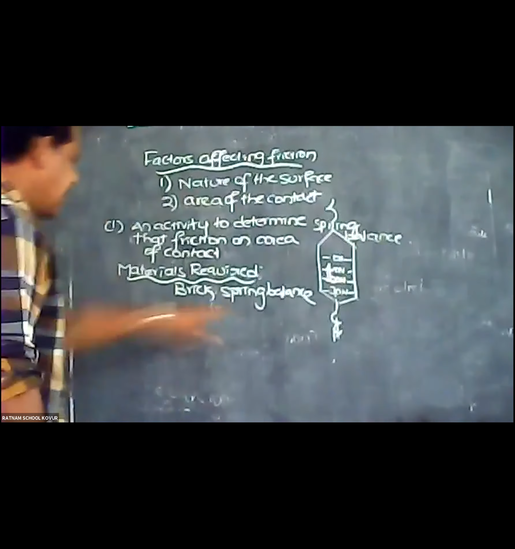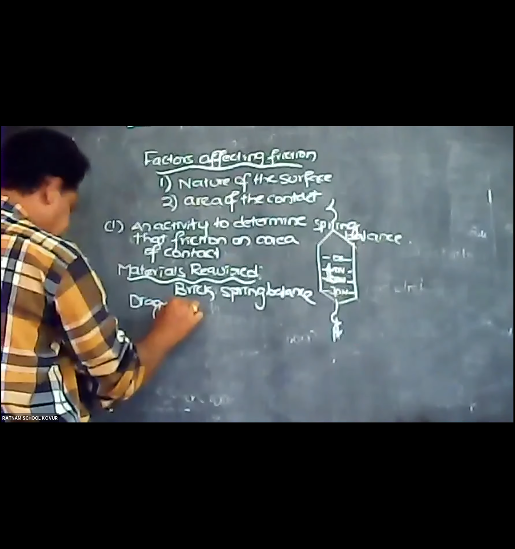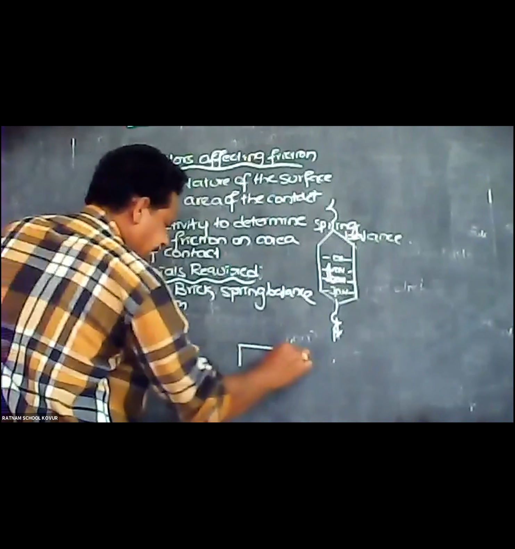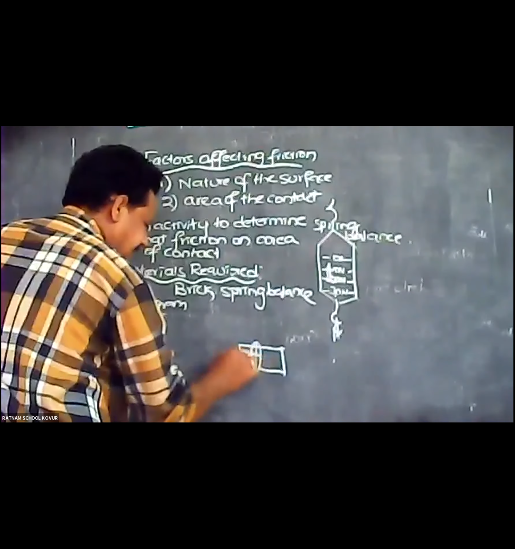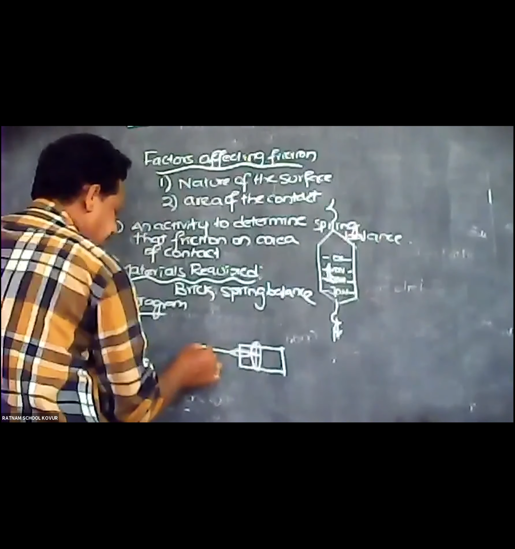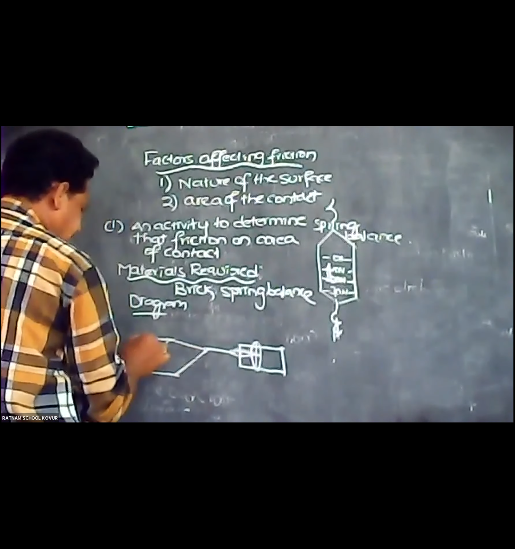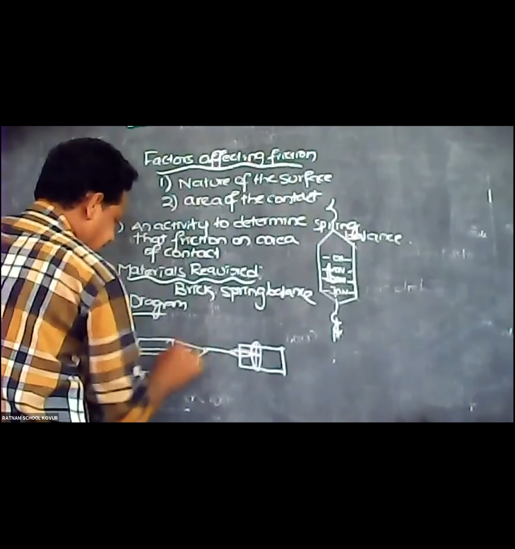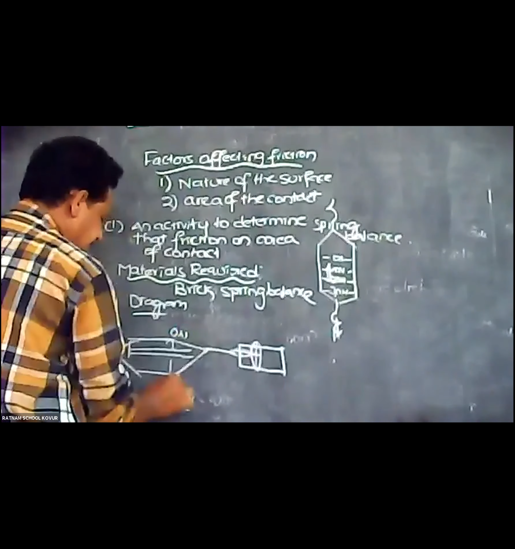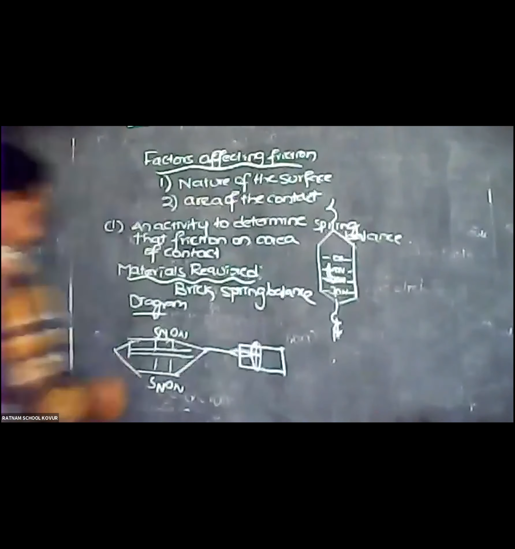Now you take a brick, I am showing the diagram. You keep the brick in horizontal position and tie it with a string, any thread or you can try with rope also, and attach this string to the spring balance. Here 0 Newton, 5 Newton, like this.